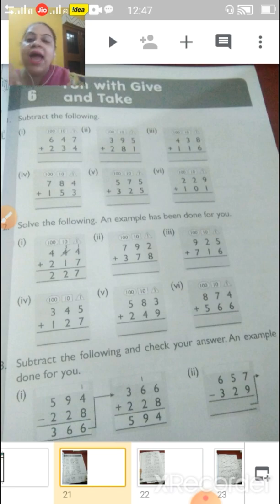Understood? Like 6 minus 2, it is there. 7 plus 4, we have to subtract, but they have already subtracted, so here they are.